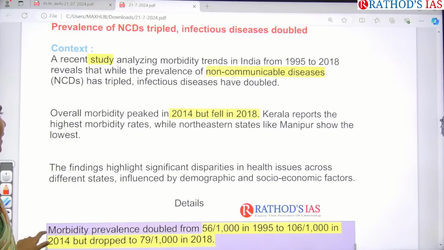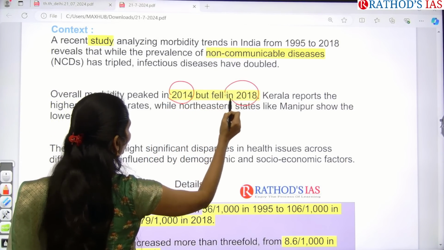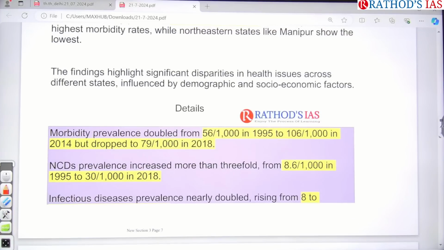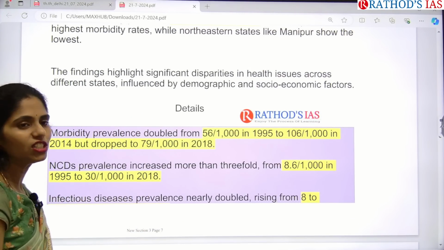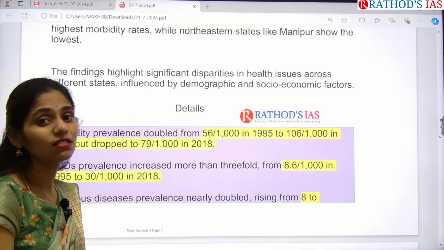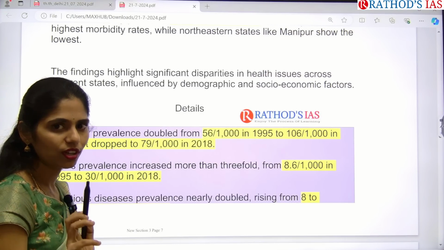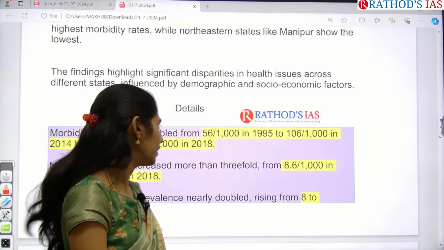Overall morbidity was very high in 2014, but from 2018 onwards there is a decrease in morbidity. The article says these health issues are influenced by demography as well as socio-economic factors, which influence the mortality rate in India.